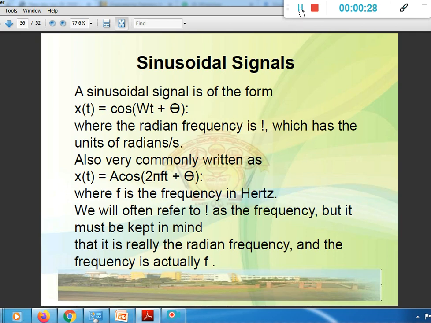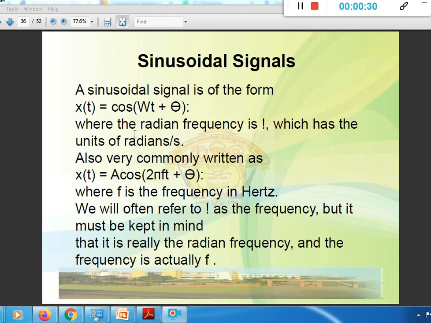Sinusoidal signals. As we are familiar, anything like sine, cos, tan, even all the trigonometric signals are sinusoidal signals.